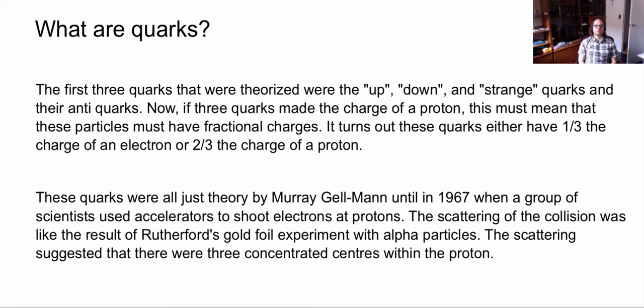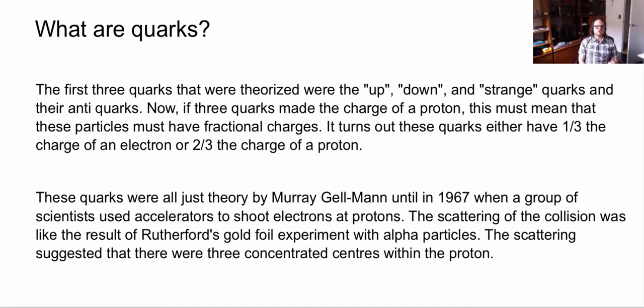So what are quarks? Well, quarks were first hypothesized by a scientist named Murray Gell-Mann. He came up with the idea that there were 3 quarks: an up quark, a down quark, and a strange quark, along with their antiquarks. Now, let's think about this. If there are 3 quarks that make up a proton, and a proton has a charge of 1, how can these quarks have whole integer charges? Instead, he said that the quarks must have fractional charges.